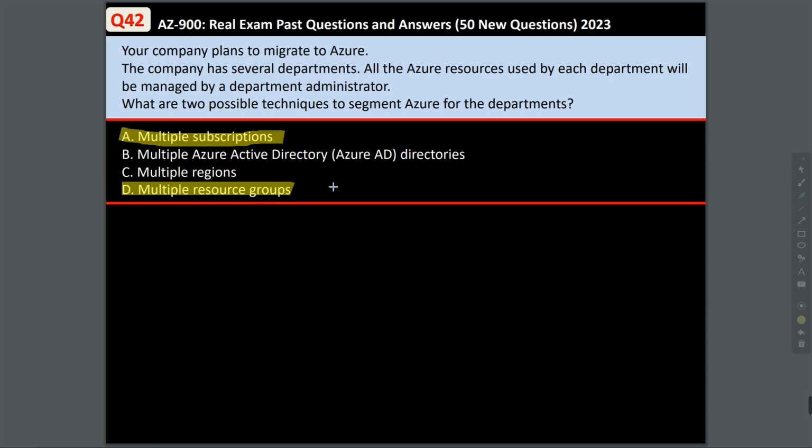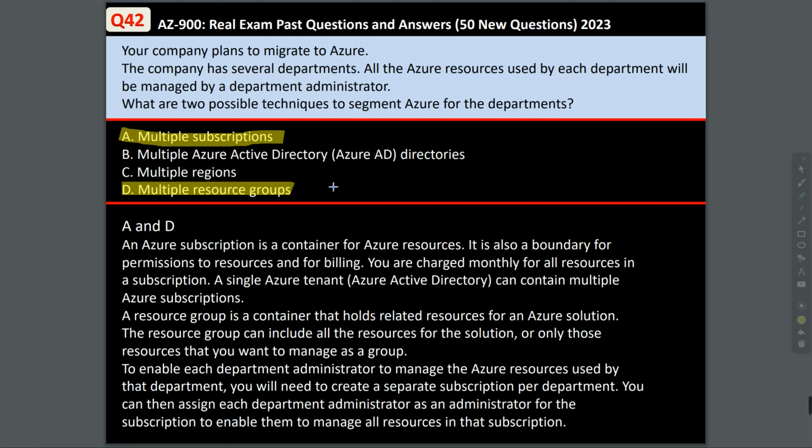An Azure subscription is a container for Azure resources. It is also a boundary for permissions to resources and for billing. You can be charged monthly for all resources in a subscription. A single Azure tenant can contain multiple Azure subscriptions. Also, a resource group is a container that holds related resources for an Azure solution. The resource group can include all the resources for the solution or only the resources that you want to manage as a group. So, option A and option D are correct.